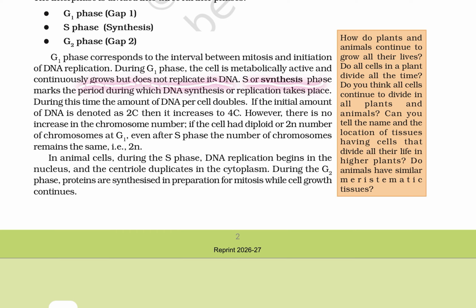The S or synthesis phase marks the period during which DNA synthesis or replication takes place. During this time, the amount of DNA per cell doubles. If the initial amount of DNA is denoted as 2C, then it increases to 4C. However, there is no increase in the chromosome number. If the cell has a diploid or 2N chromosome number at G1, even after S phase the number of chromosomes remains the same, that is 2N.